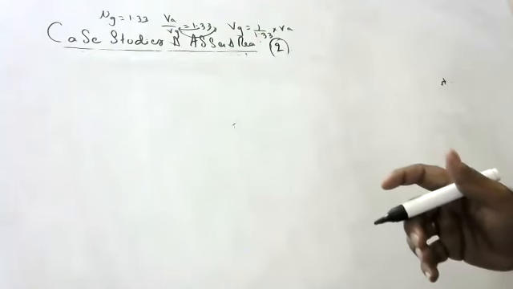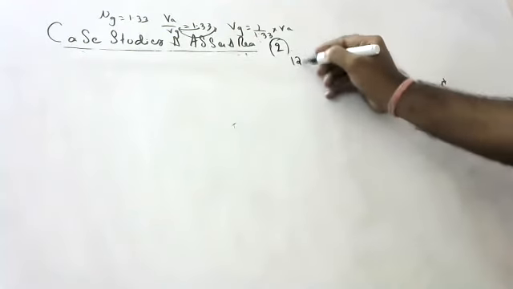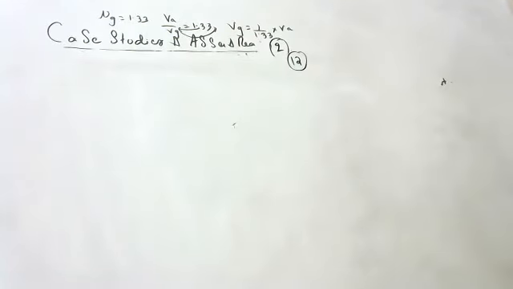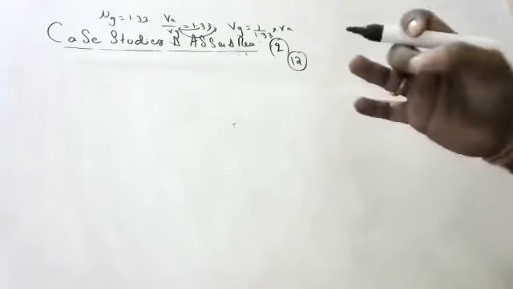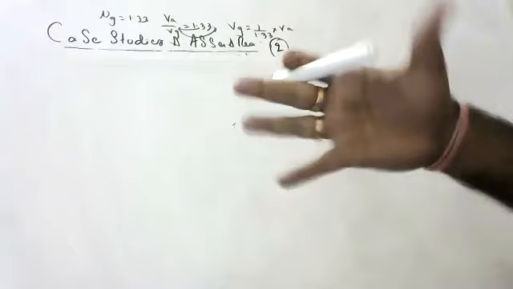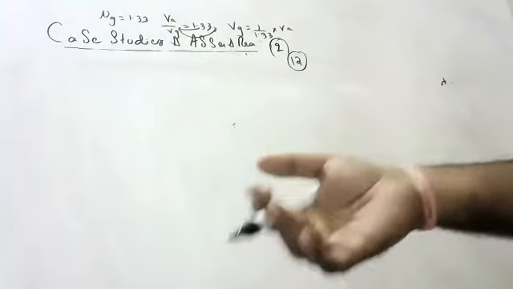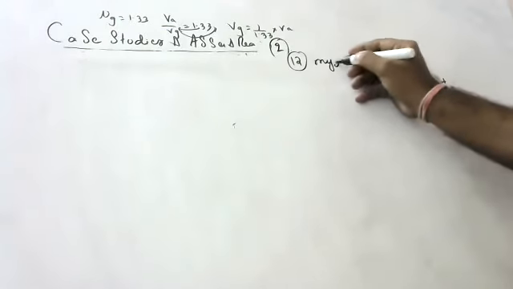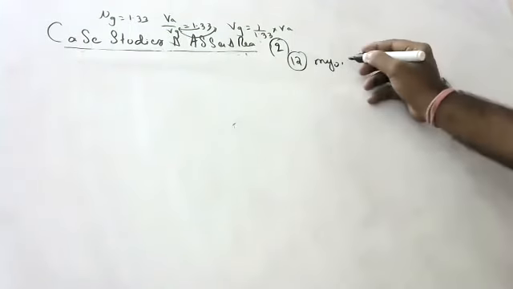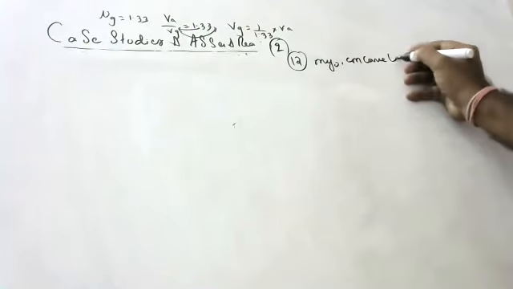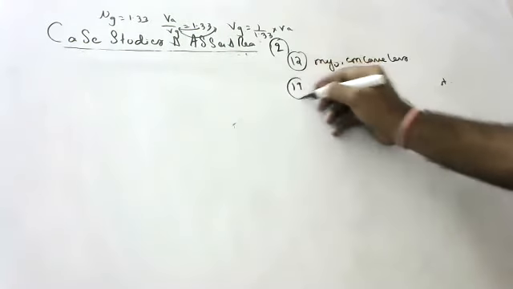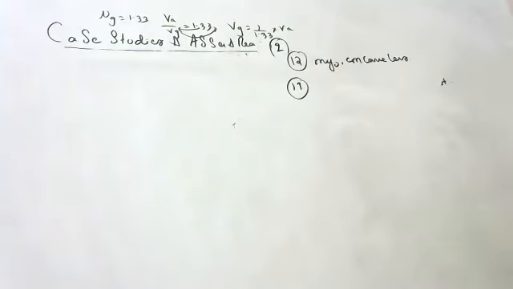Go to the 12th question. A student sitting on the last bench is not able to see the board. Children, this is out of syllabus for you. What is he suffering from? Myopia. And myopia can be corrected by using a concave lens. I think I told you all these things, children.